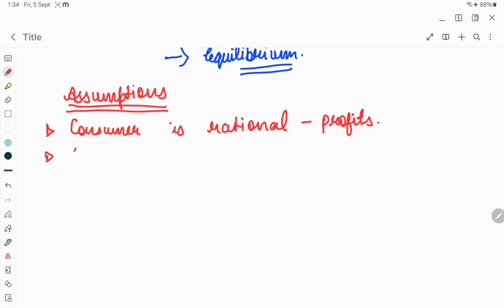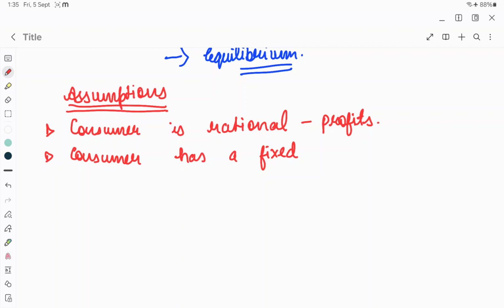Okay, the consumer has a fixed income, because obviously if the income is increasing or decreasing, then the consumer's preference might change. He might want to buy more of a good and less of another good, right? He'll make his preferences according to what his needs are, according to what his income is.